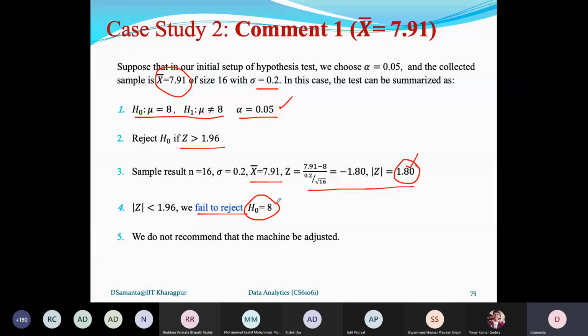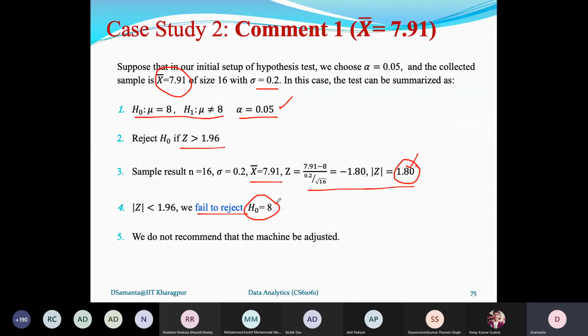That means it is sensitive to the sample. But again, this sensitivity is measured by how much probability of error you are allowing. Now, if I ask you to repeat the same problem, with X bar 7.91 but with alpha 0.01, you may find a different inference, a different conclusion.